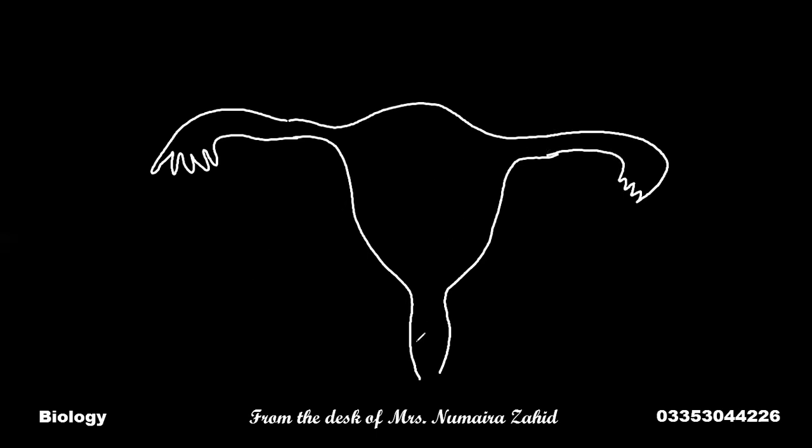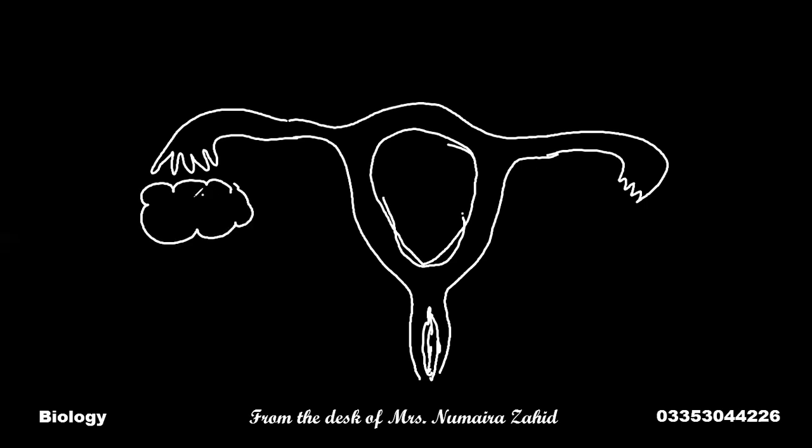This is the vagina, vaginal cavity. This is the uterus. And these are the ovaries containing many ova.